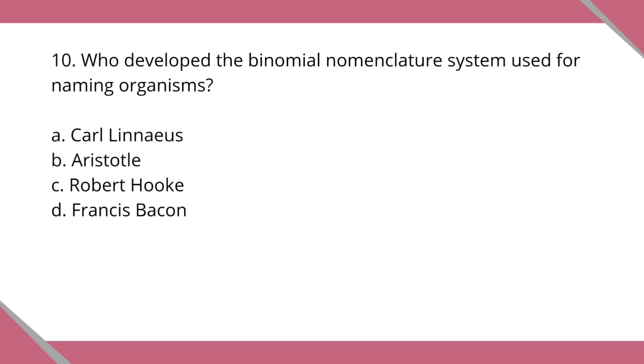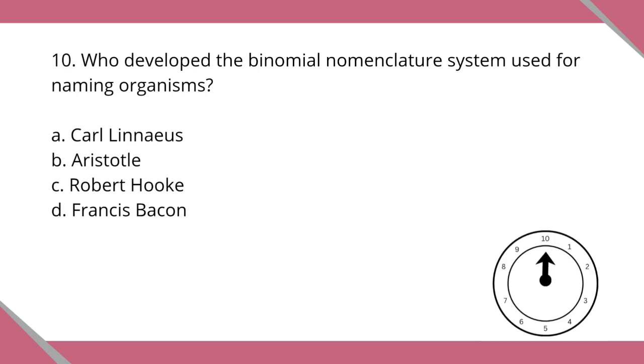Question number 10. Who developed the binomial nomenclature system used for naming organisms? Letter A, Carl Linnaeus. Letter B, Aristotle. Letter C, Robert Hooke. Letter D, Francis Bacon.